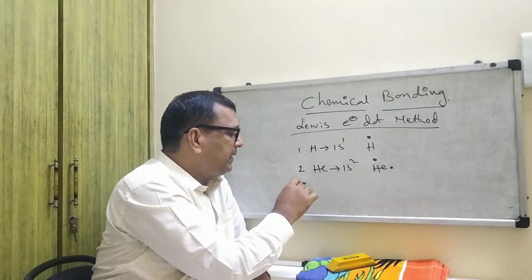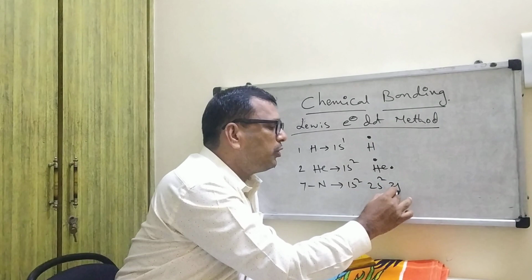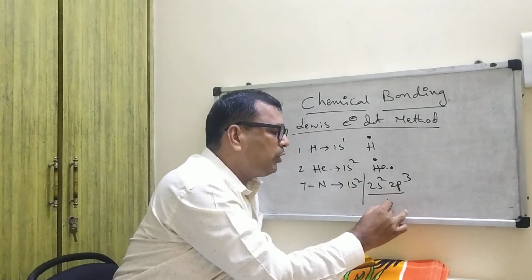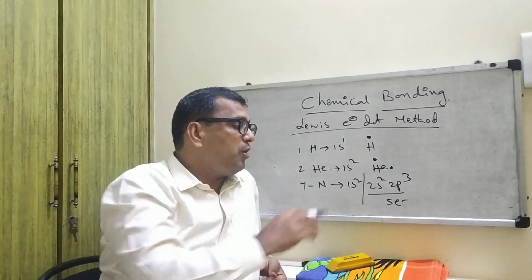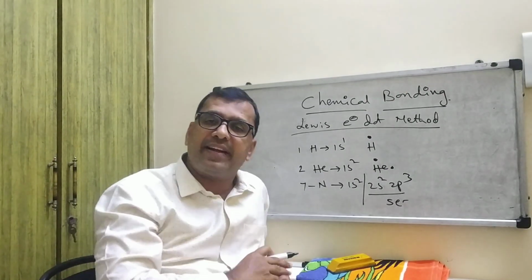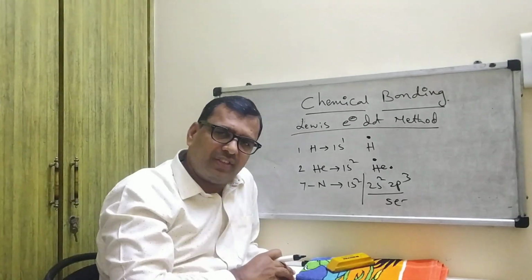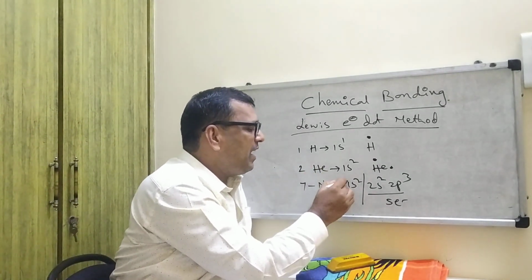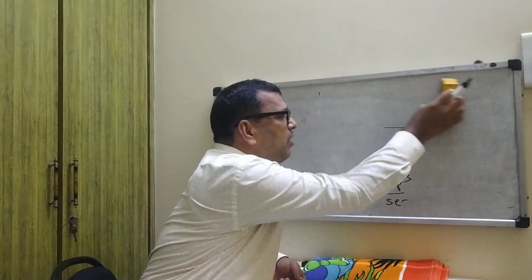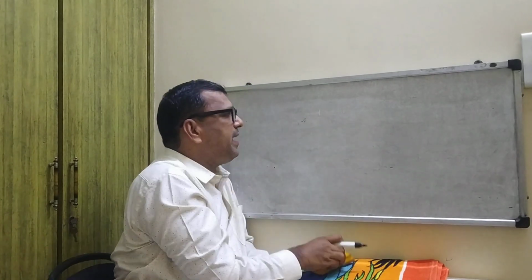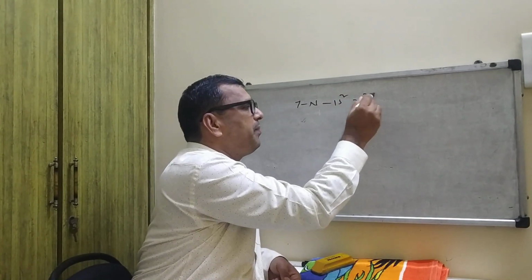Similarly, 7 is nitrogen. It contains 1s2, 2s2, 2p3. The valence shell contains a total of 5 electrons. How are you going to represent these electrons? You have to represent only valence electrons. What do you mean by valence shell? Again a doubt. Yes, very good question. I will explain in detail. Nitrogen electronic configuration is 1s2, 2s2, 2p3.